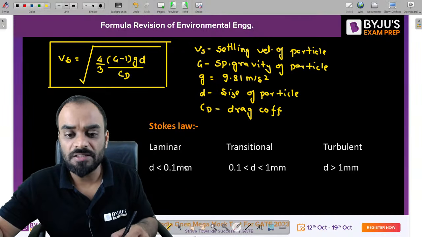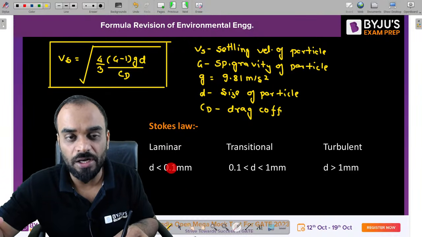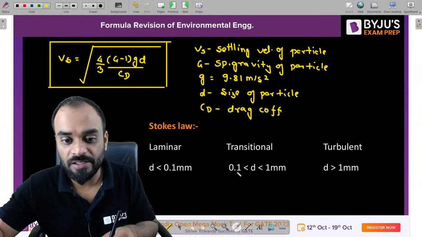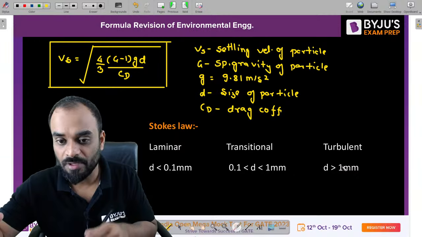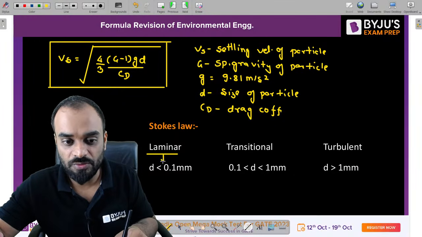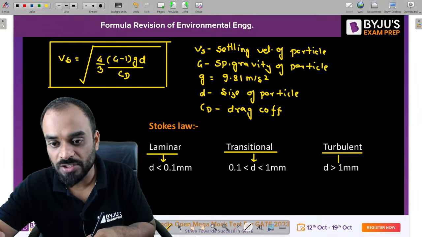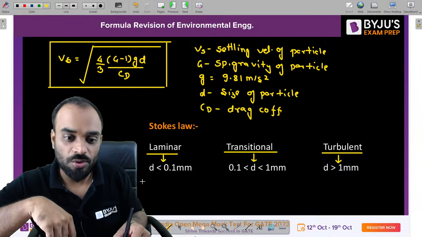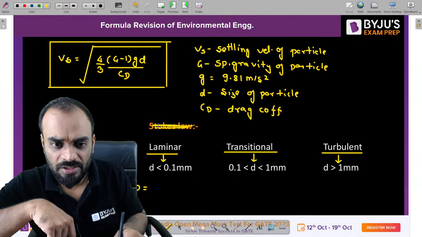So basically, guys, there are three size ranges given to us. If the size of the particle is less than 0.1 mm, if the size is greater than 0.1 mm and less than 1 mm, and if the size is greater than 1 mm, then we have three types of condition. One is laminar for this situation, transition for this one, and turbulent for this one, right? So what is the value of drag coefficient? Let me write it down. We will discuss separately what Stokes' law is.